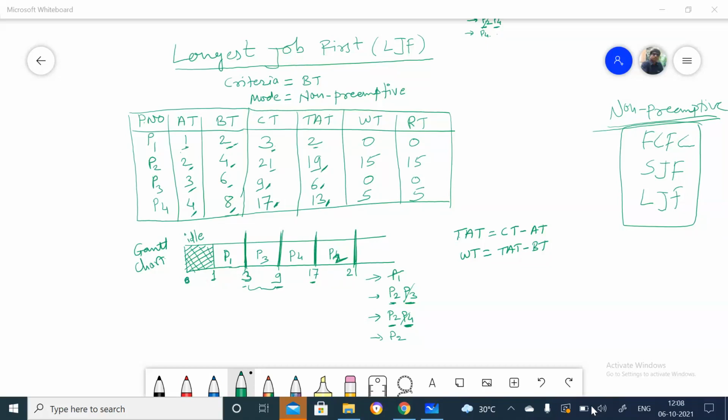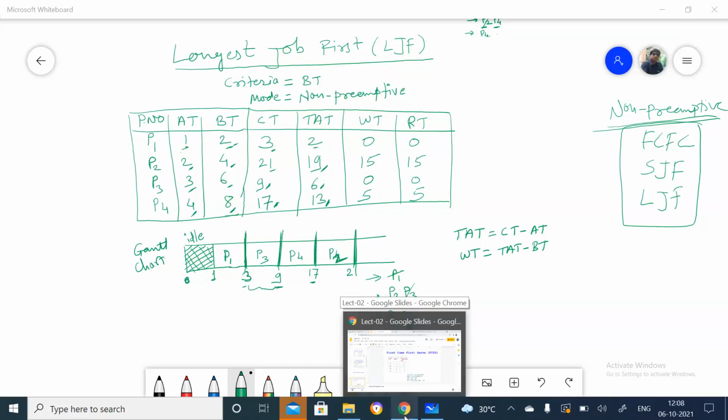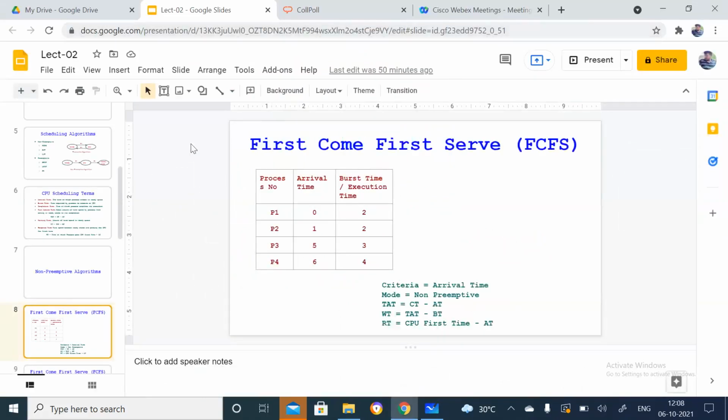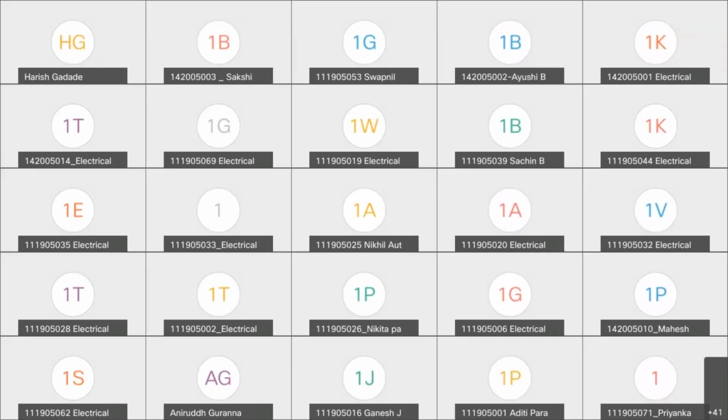Okay. Any other? Sir, in the assignment, what exactly do we have to do? Oh, one minute, I'll first see the assignments. Which assignment, how many assignments are given? One, sir, only one. Okay, let me check.